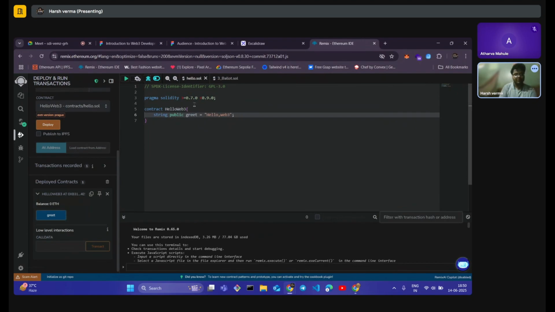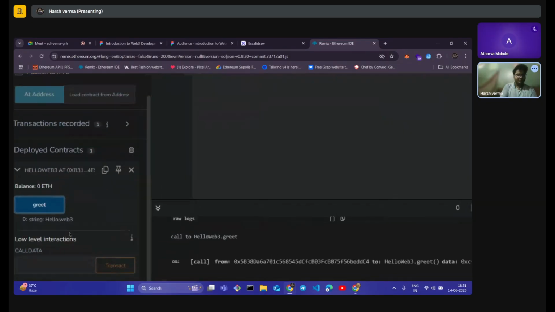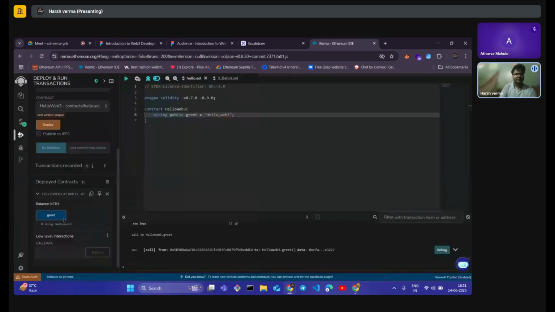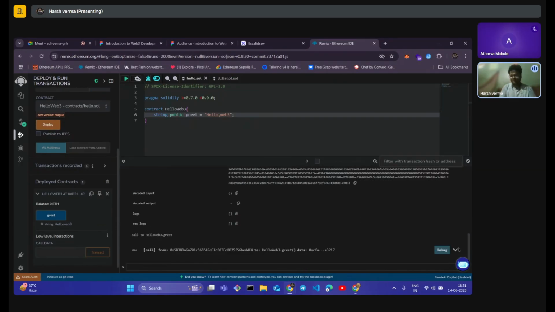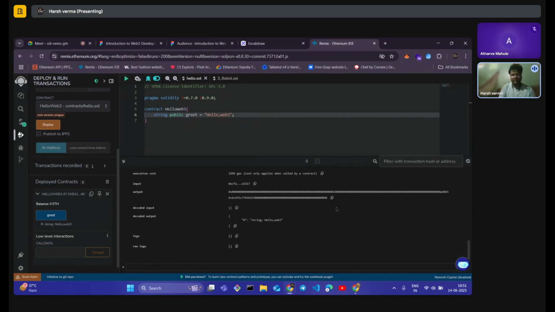Our variable has the name greet and it has the value Web3. So when I click on this button, it should give us our value, and it is giving us Web3. And you can see when I click on this button, it also created a transaction here. So what can we take from here?